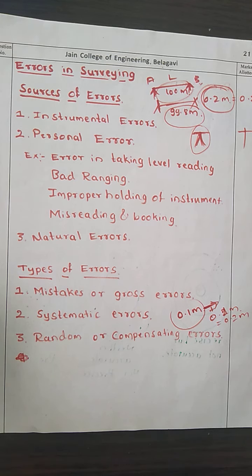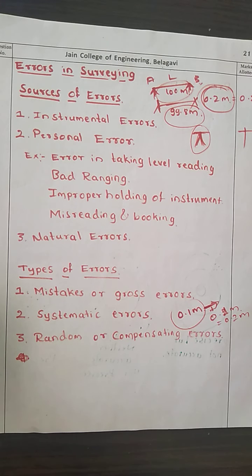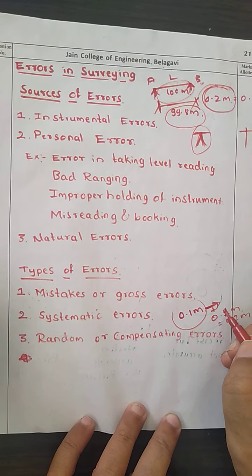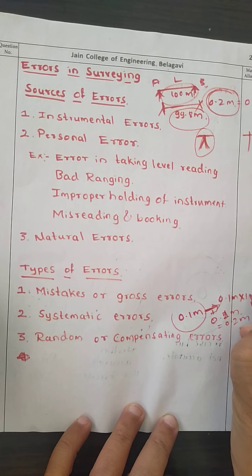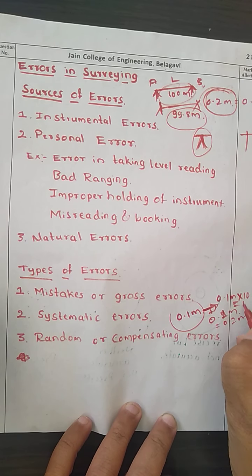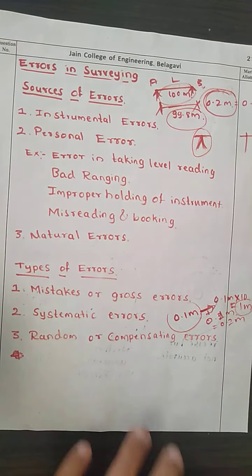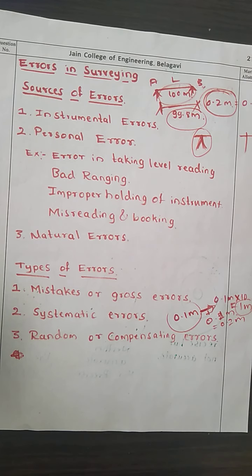At the end, suppose you have taken 10 readings, and in each reading you have made a 0.1 meter error. You have taken 10 readings with a 0.1 meter mistake in each, so you end up with a 1 meter variation in your reading. At the end you are going to get an error of 1 meter, which is equal to 3.28 feet, which is very big.